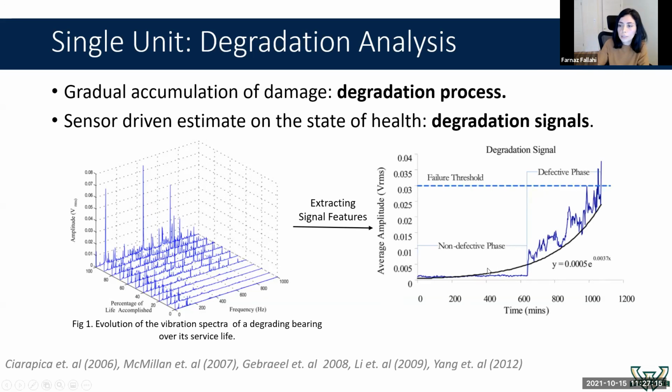So the goal here is to, first of all, model this degradation signal as accurately as possible, and then use that model to predict the time in the future at which this degradation signal hits the failure threshold, which is the failure time of the unit. So this is what we are going to do in the next step.